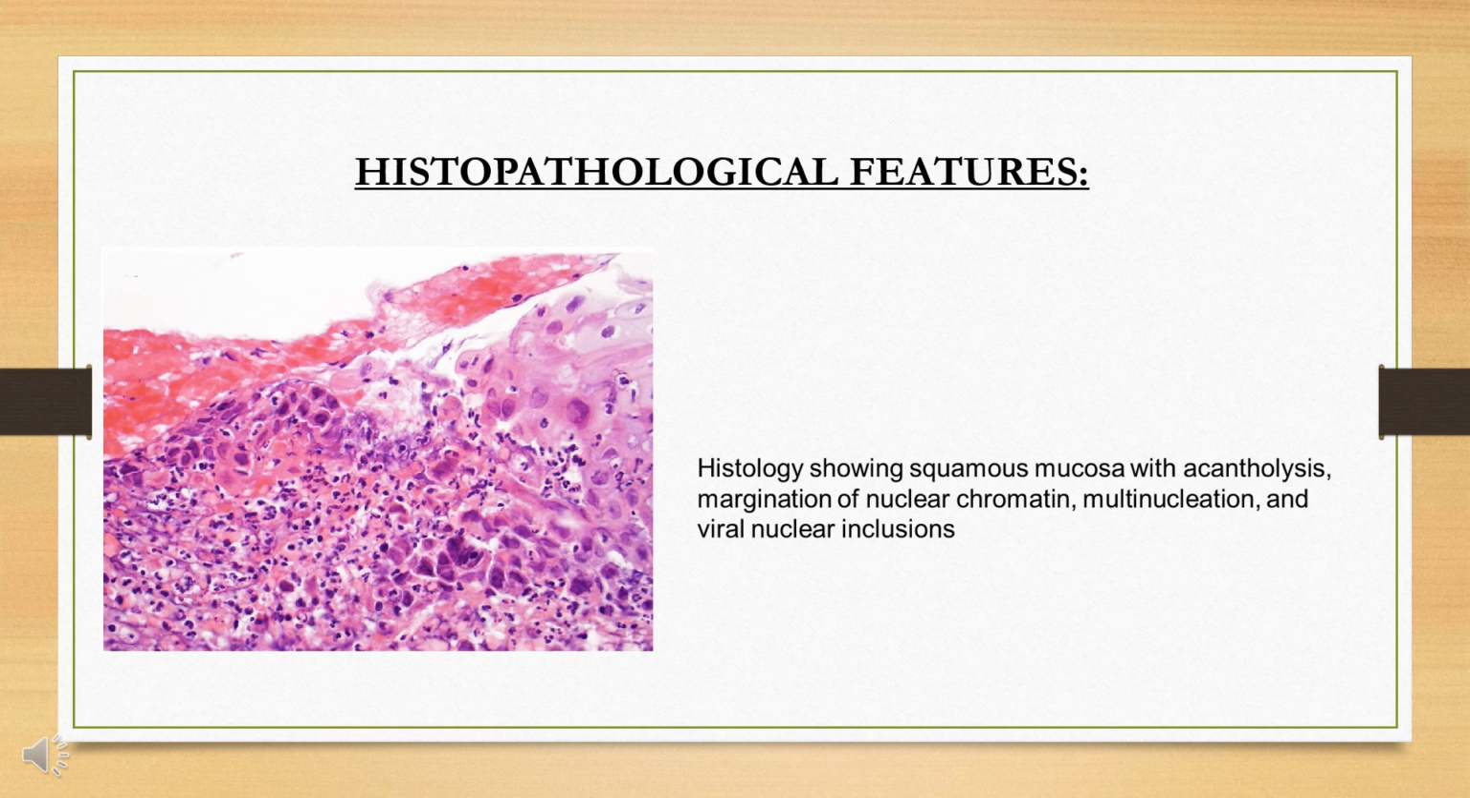Moving on to the histopathological features, there will be squamous mucosa with acantholytic cells, as you see in pemphigus vulgaris. There will be margination of nuclear chromatin. A few areas will show multinucleated giant cells, and viral inclusion bodies will also be seen.